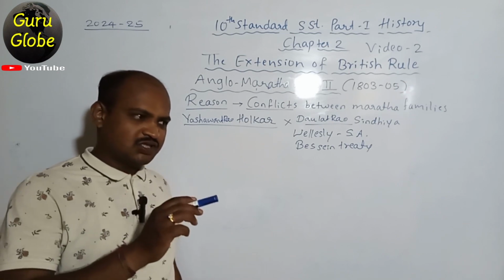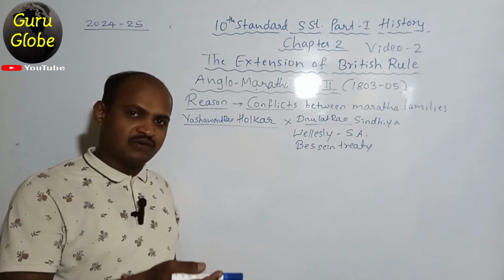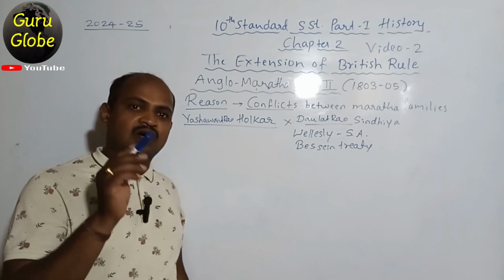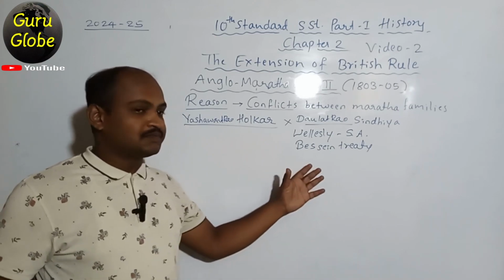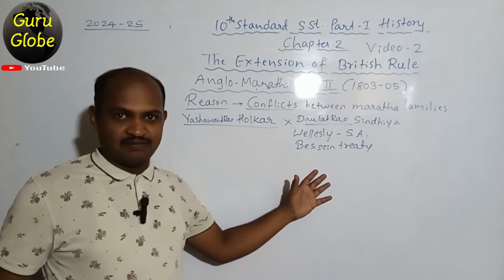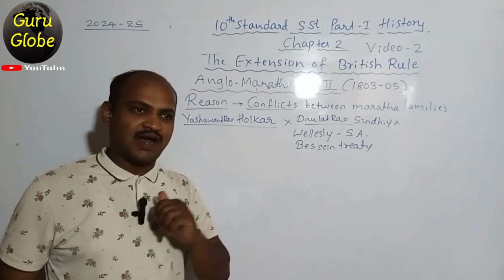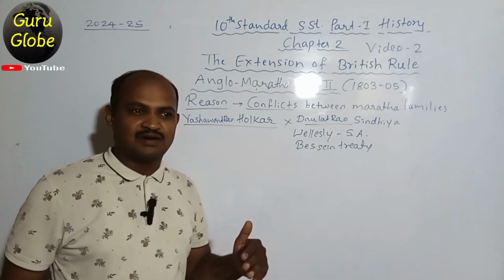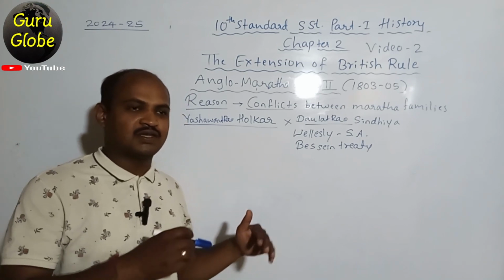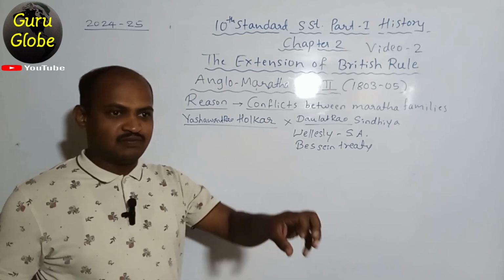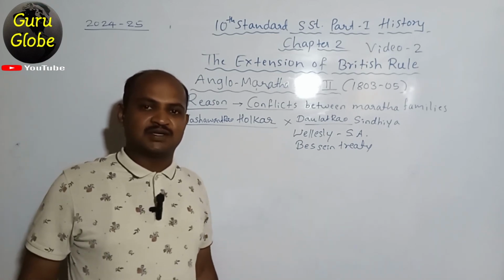Means the British East India Company and the England government, everybody started to oppose and criticize Lord Wellesley because of his war thirstiness. He had too much interest in war. He always wanted to make war with the Indian kings, occupy those states and force them to accept the subsidiary alliance.